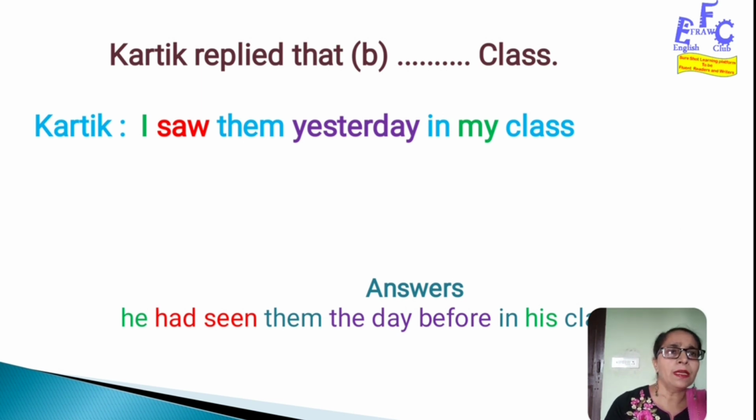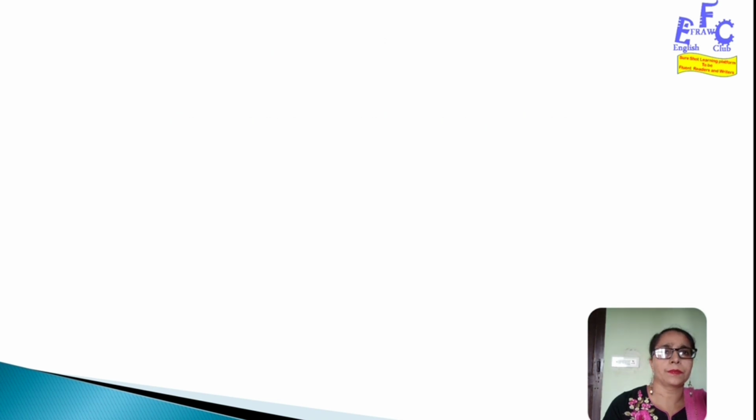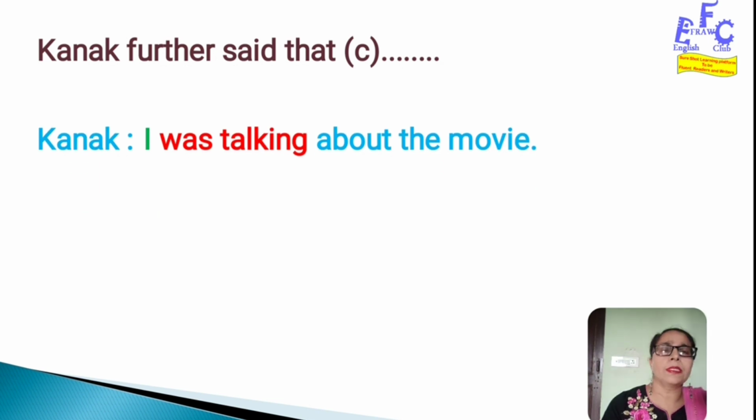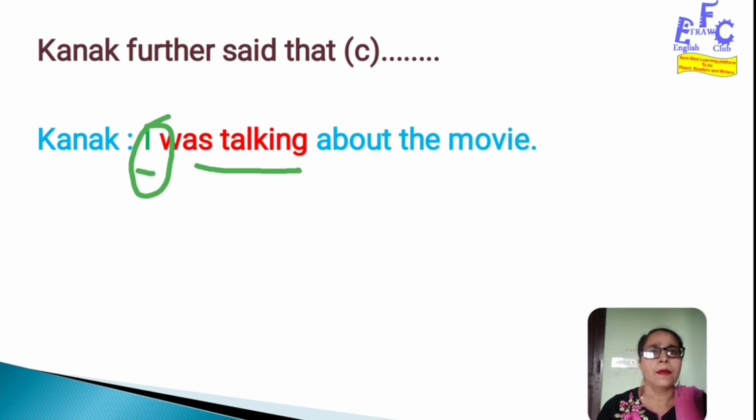Let's move to the next part now. Kanak further said that, let's look for the dialogue that is given in the question. Kanak: "I was talking about the movie." So we need to make fewer changes here, that is "I" and "was talking". "I" is the first person pronoun, and "was talking" is past continuous.